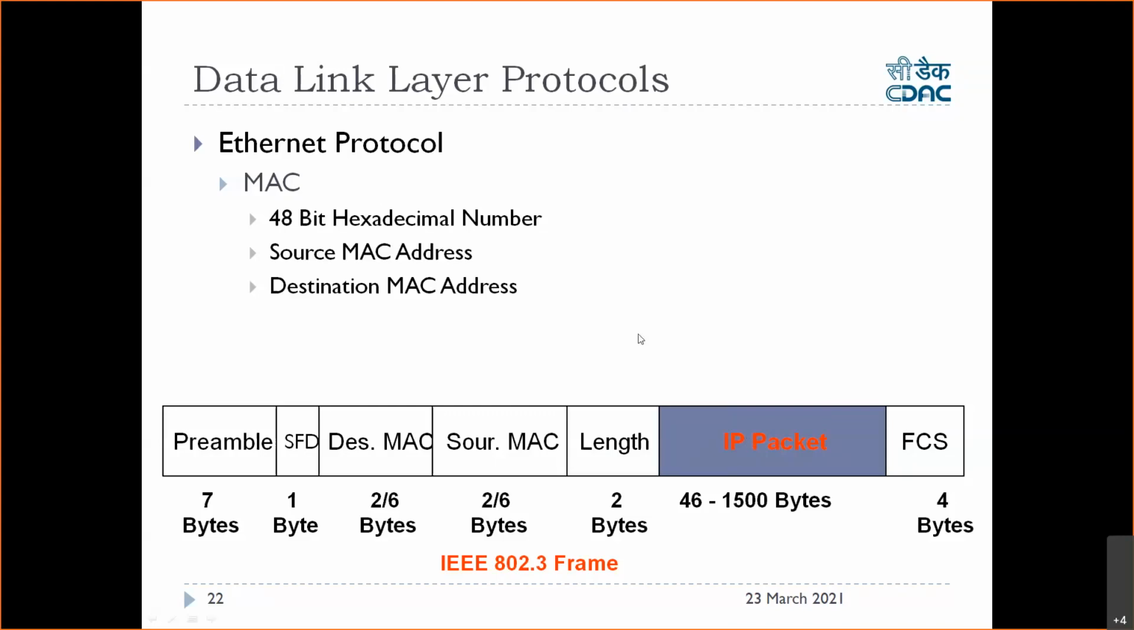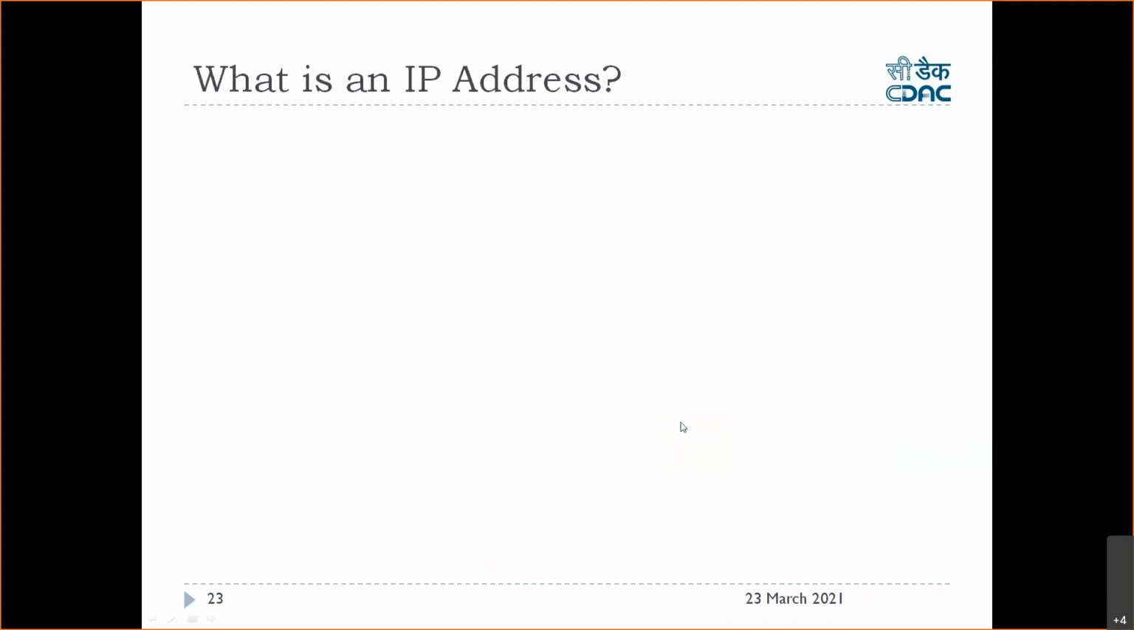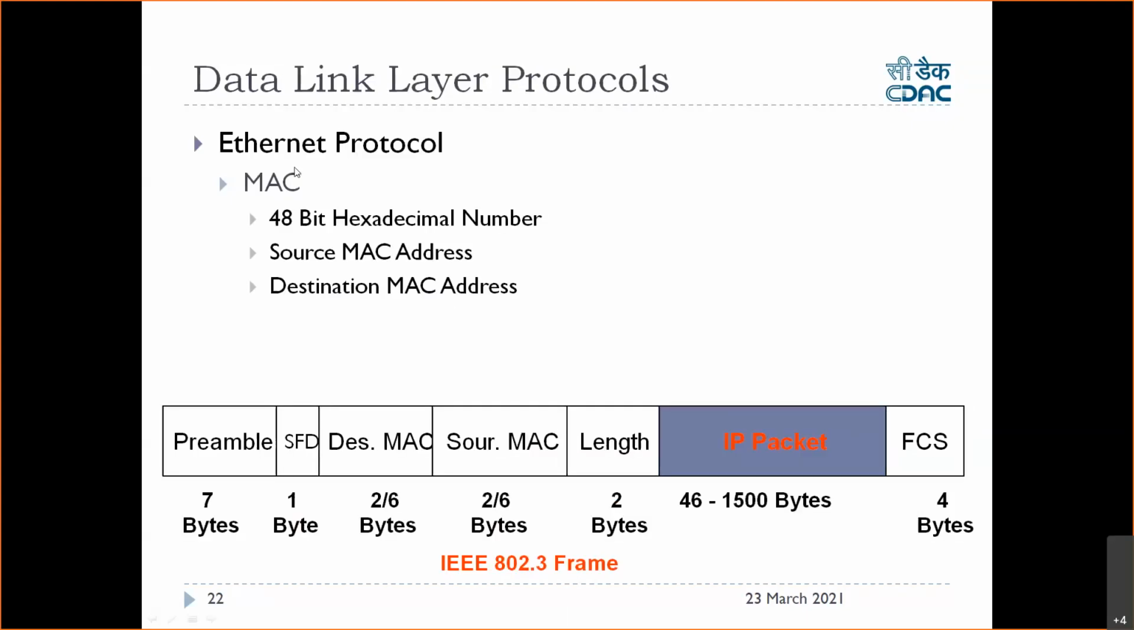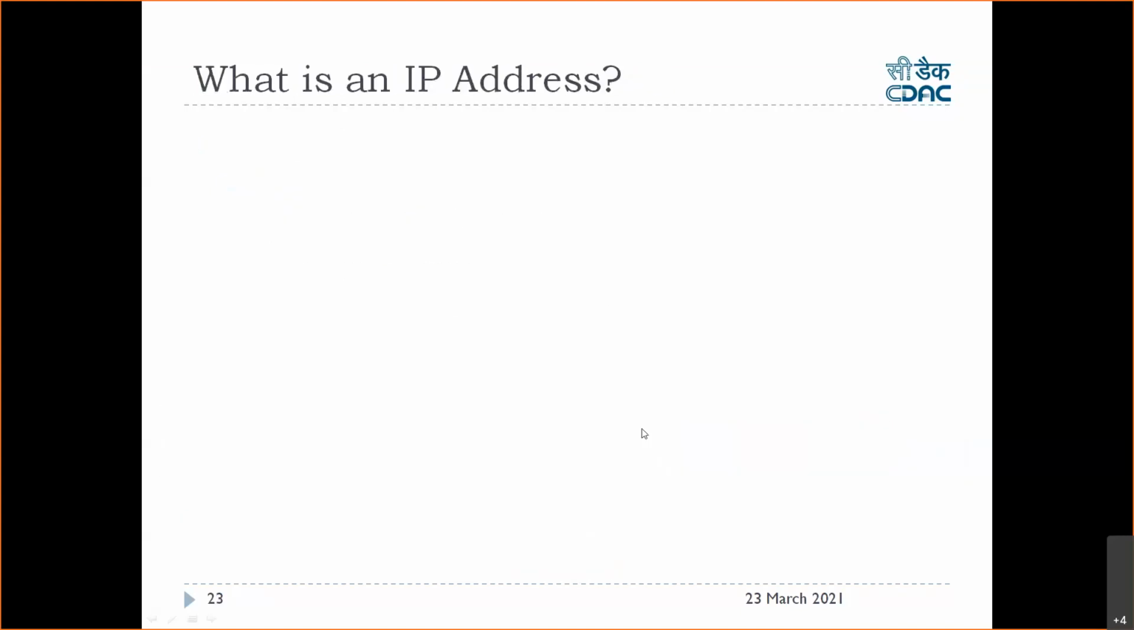So this is the Ethernet layer protocol. I hope this is clear. Now I'll move to the next part: network layer protocol. This was the Ethernet layer, or we can say data link layer protocol. Now let us talk about the network layer protocol, which is called the IP address, right?